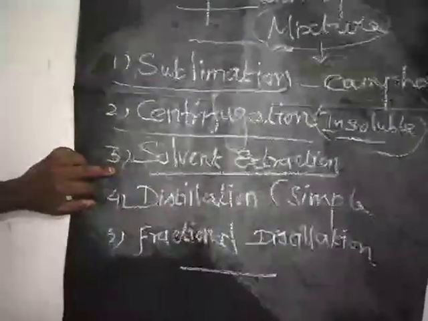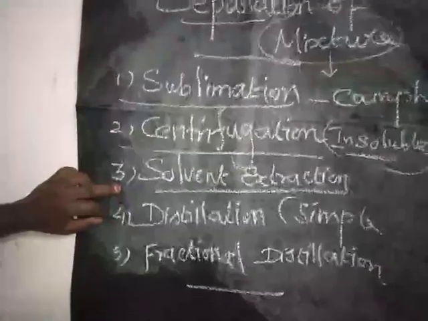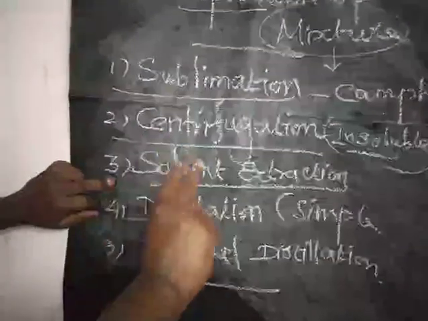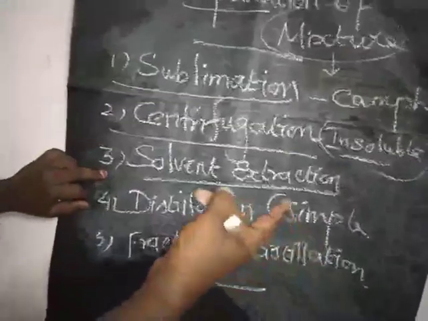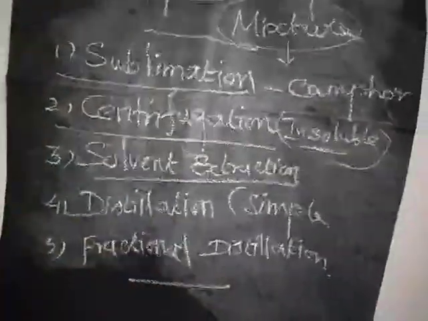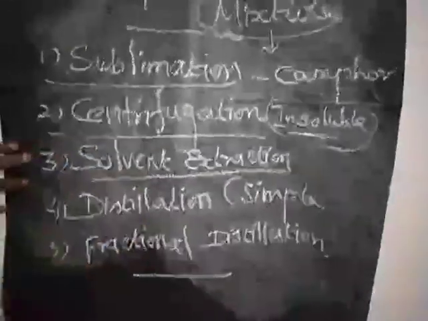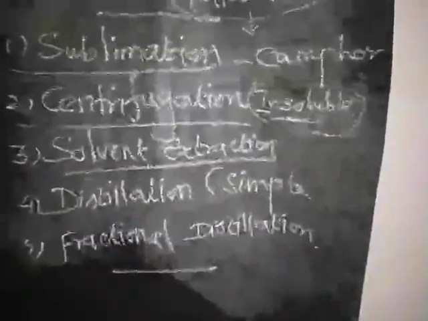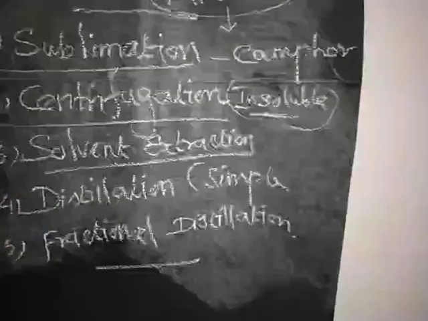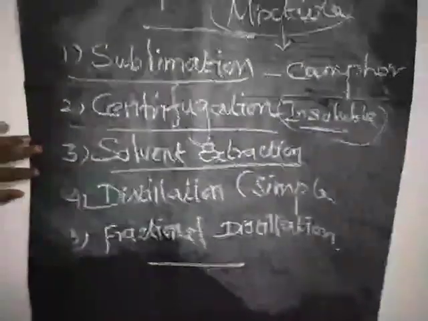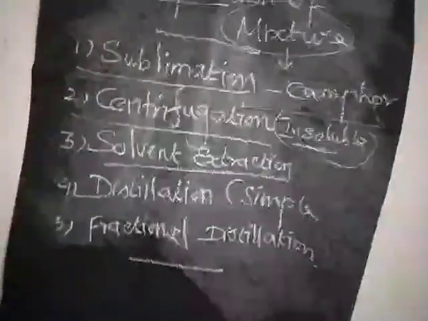Next one, solvent extraction. Third one, solvent extraction. This method is applicable only when two immiscible liquids are mixed together. At that time we can use it to extract one solvent from another. For example, if you take petroleum products, either petrol, kerosene or diesel, and mix with water, definitely it will not mix with water. If you mix them, you will get two layers.